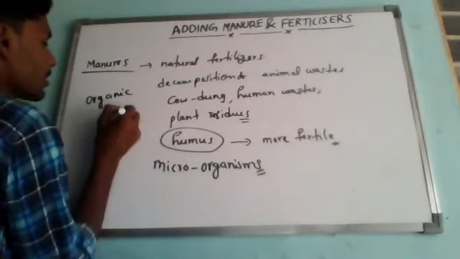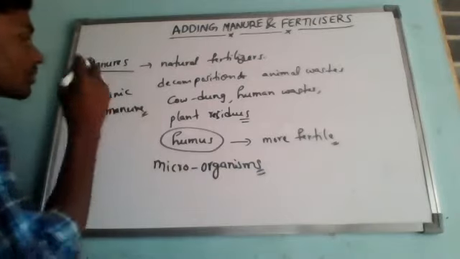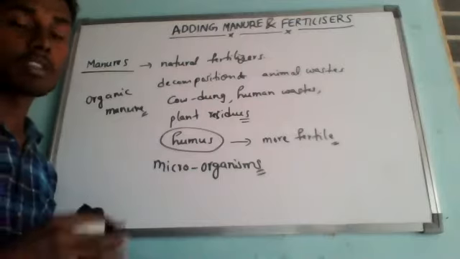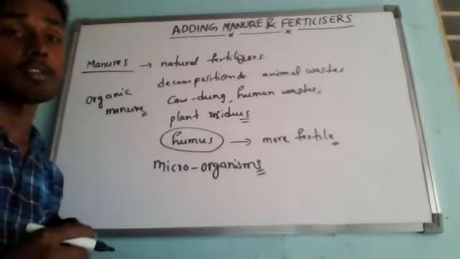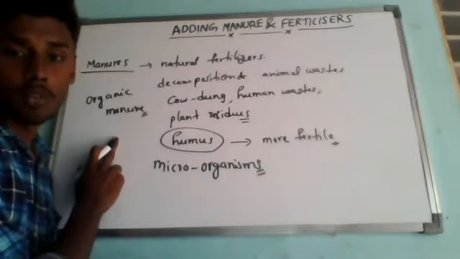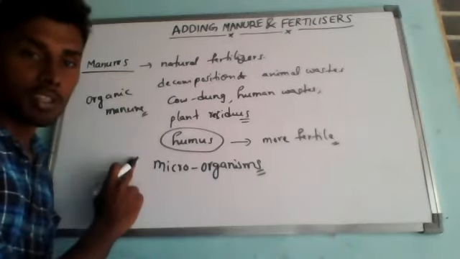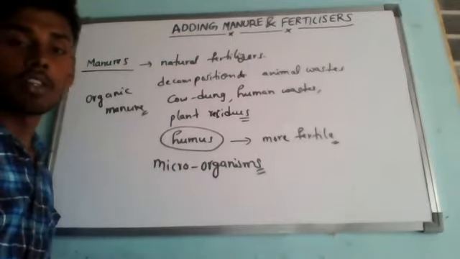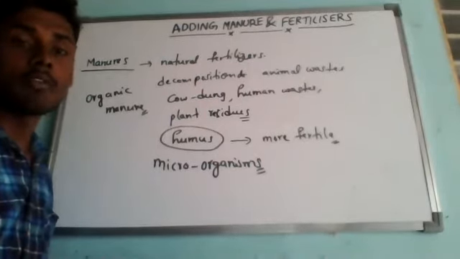Organic manure can also be made by processes like vermicomposting, which we will study in the next class, class 9. This is done by the decomposition of animal waste, human waste and plant residues, so it is called a natural fertilizer.